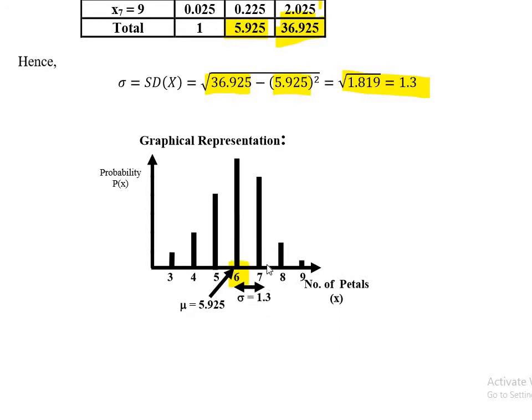If I pick this value, it is 1 standard deviation away from the mean. If I pick this value, it is 2 standard deviations away from the mean. Similarly on the left side, this is 1 standard deviation away from the mean, and so on. Standard deviation is sometimes used as a scale.